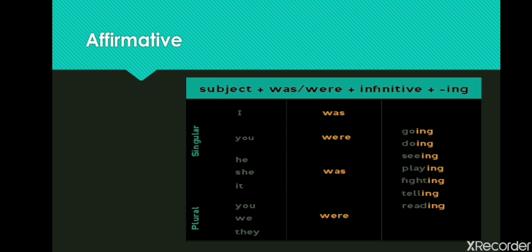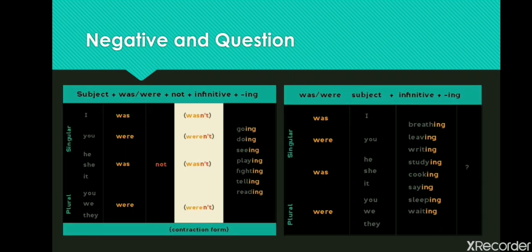In negative, we say was not or were not. For example, I wasn't going, you weren't doing, he, she or it wasn't playing, you, we, they weren't reading.